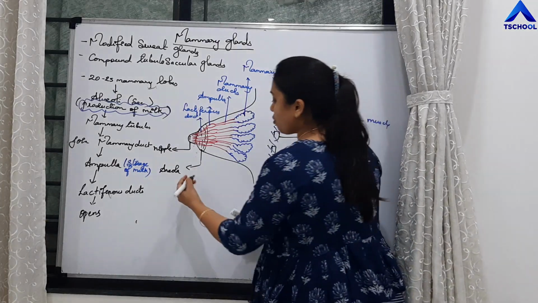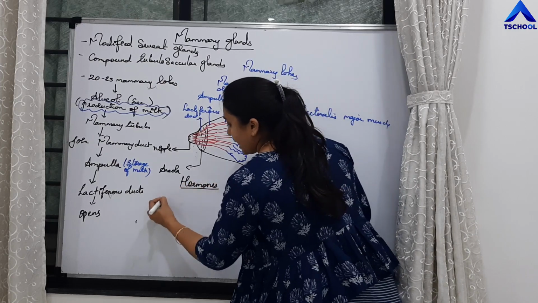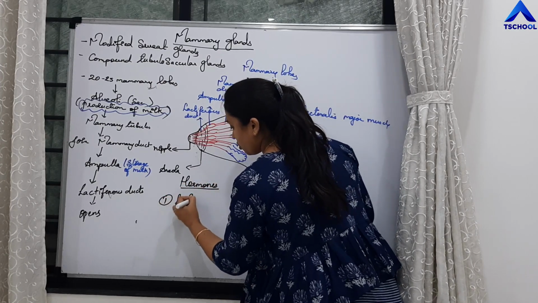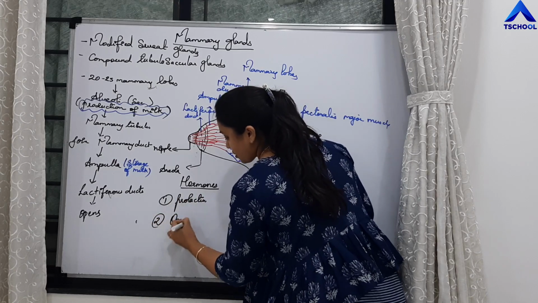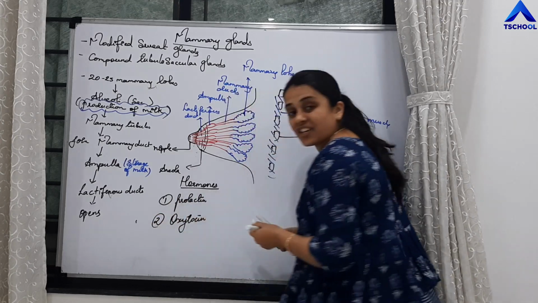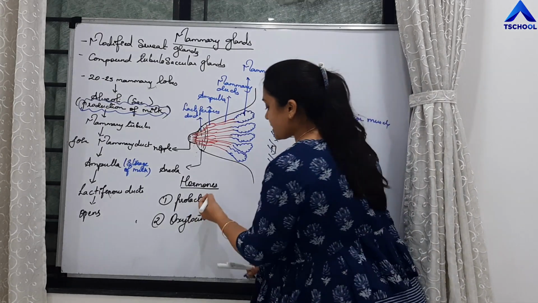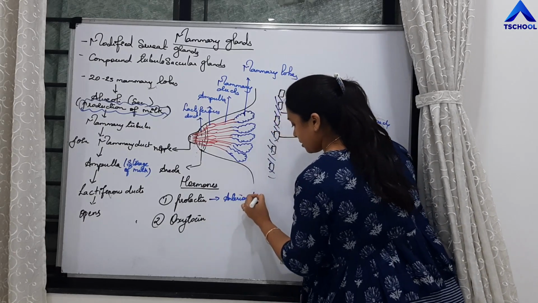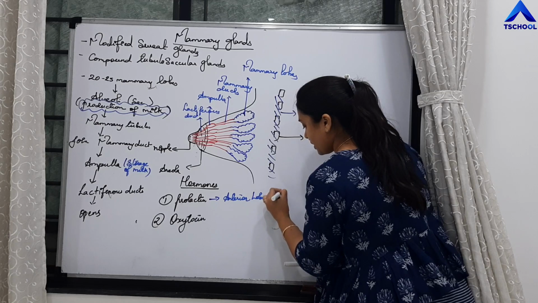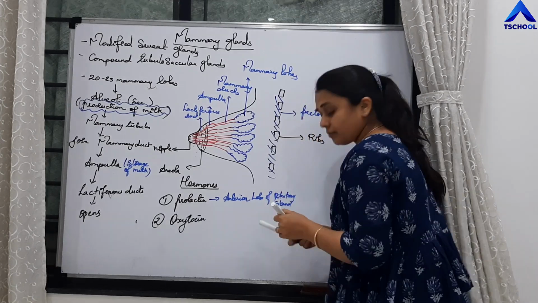Which are those hormones which are influencing it? So the hormones are prolactin hormone, and second is oxytocin hormone. You have studied about these hormones. This prolactin hormone is released by the anterior lobe of pituitary gland, right?